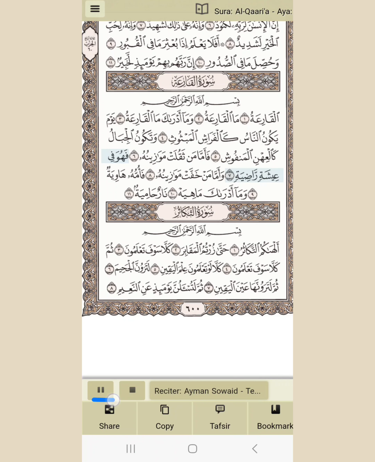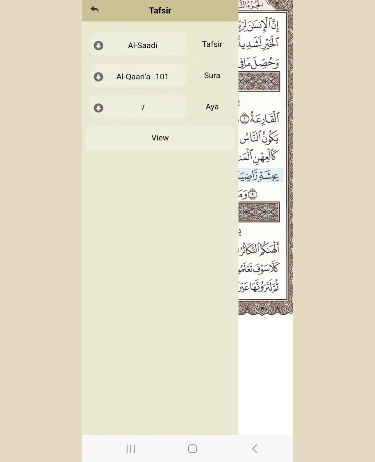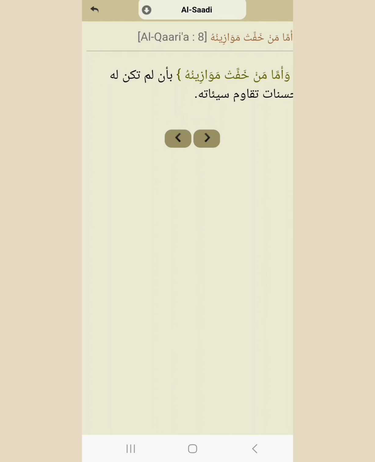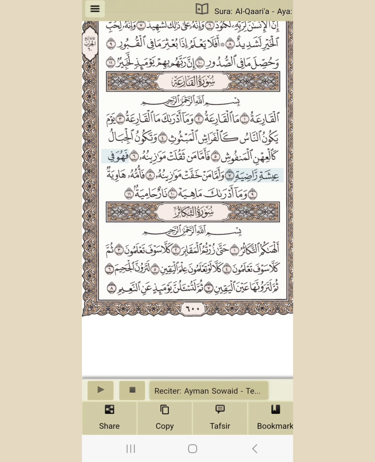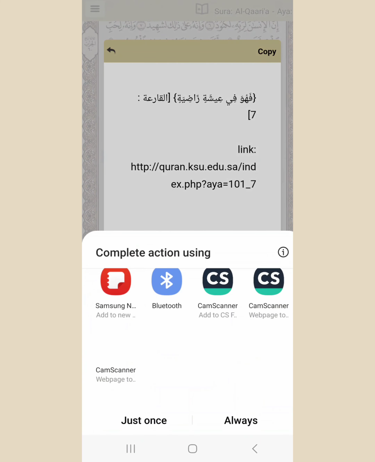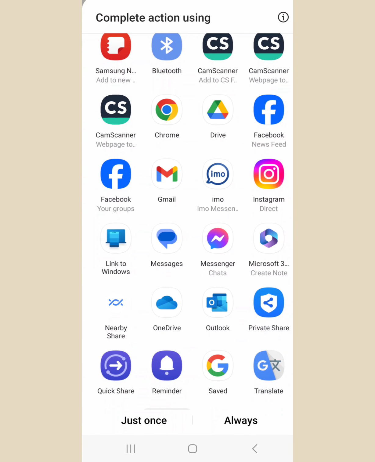And if you want to stop, there's a stop option, just click that. And if you want to play, there's an option, click that. If you want to have tafsir, you can view tafsir here, but in Arabic, and you have to discover which language you require. And if you want to copy that one, you can copy the next ayah, then send where you want to send, which option, just send the verse.